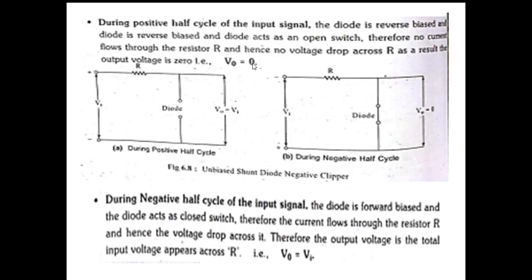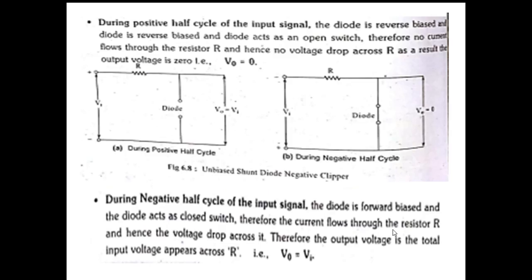Next, during the negative half cycle, the diode is in forward bias and acts as a closed switch. Therefore, the total current flows through the resistor and hence the voltage drop across the resistor will be there, of course, but across this diode, no voltage drop.